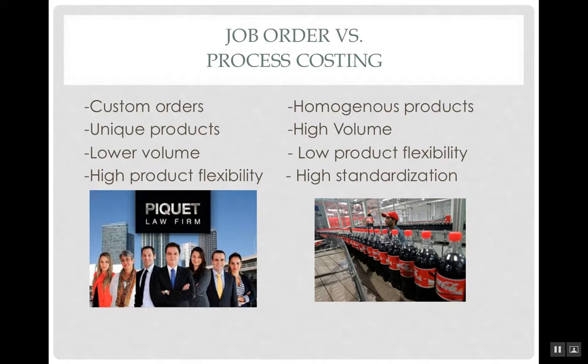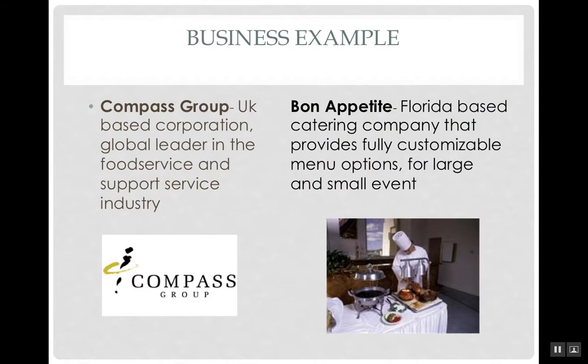On my right, we have process costing. Process costing involves mass production of homogeneous products in a continuous flow of processes. For example, a Coca-Cola company produces a homogeneous product at a very, very high volume, and there is low product flexibility in Coca-Cola since they produce identical products.